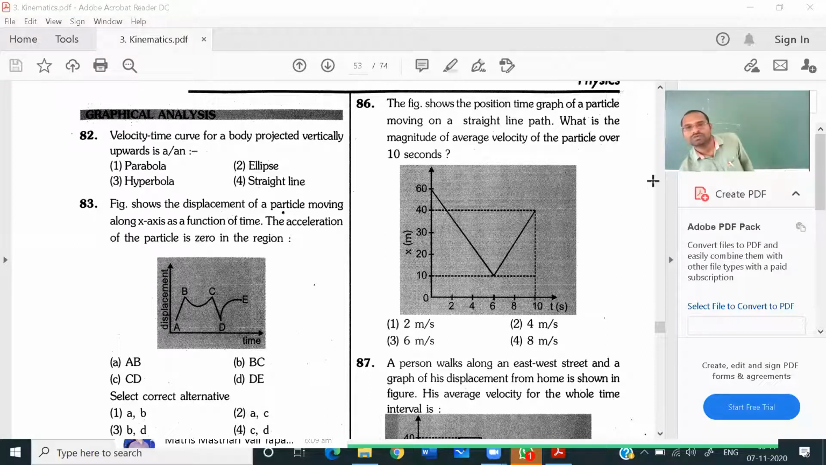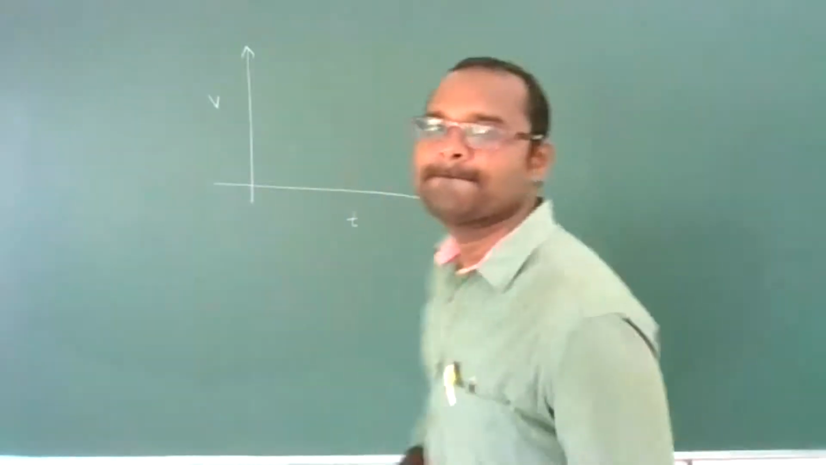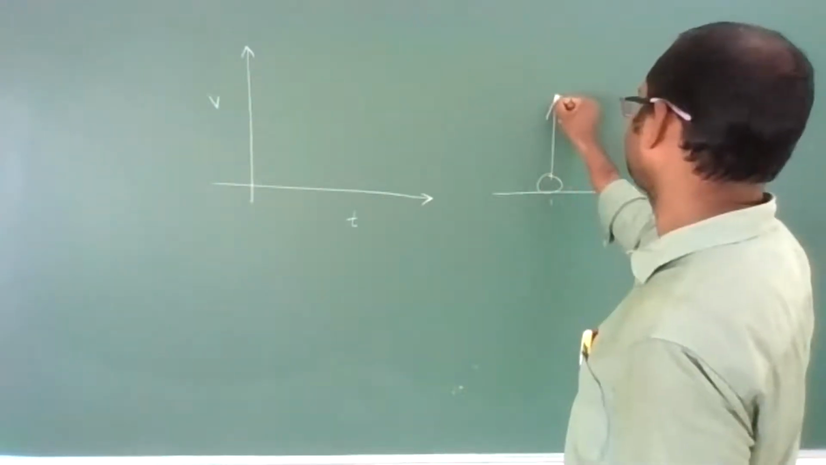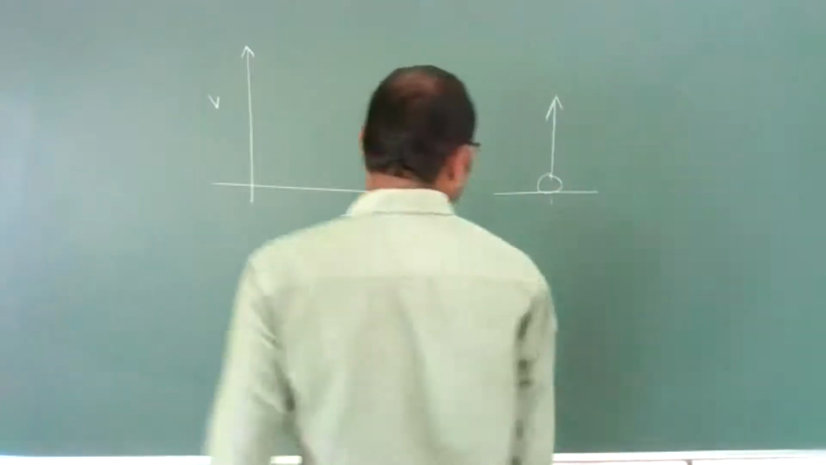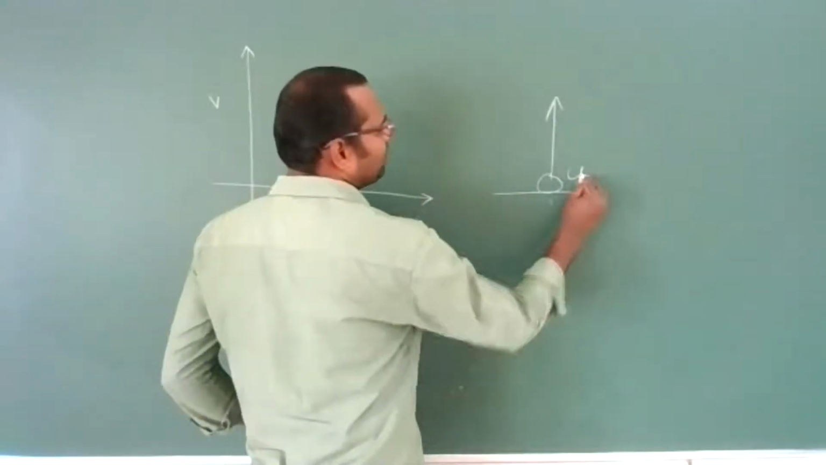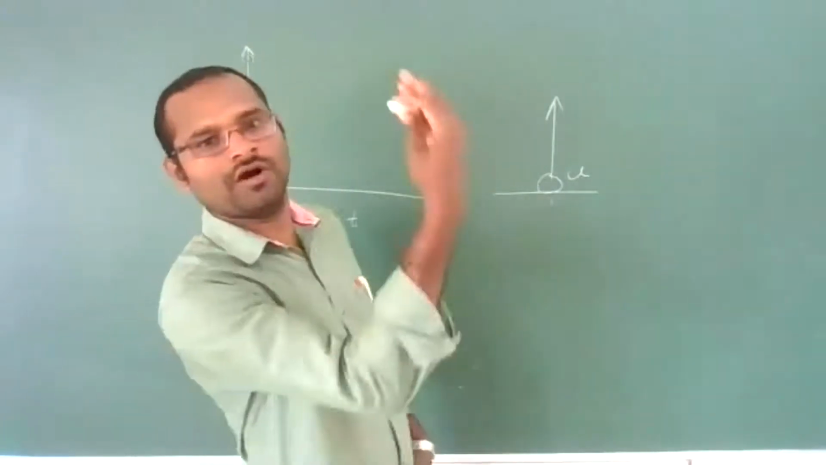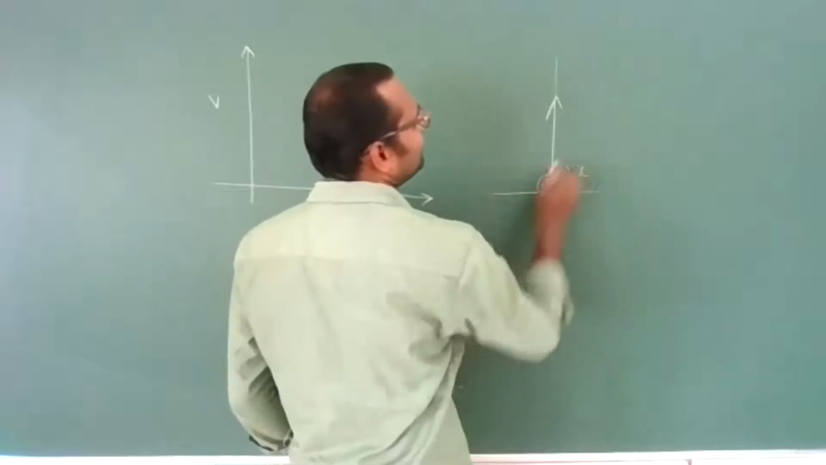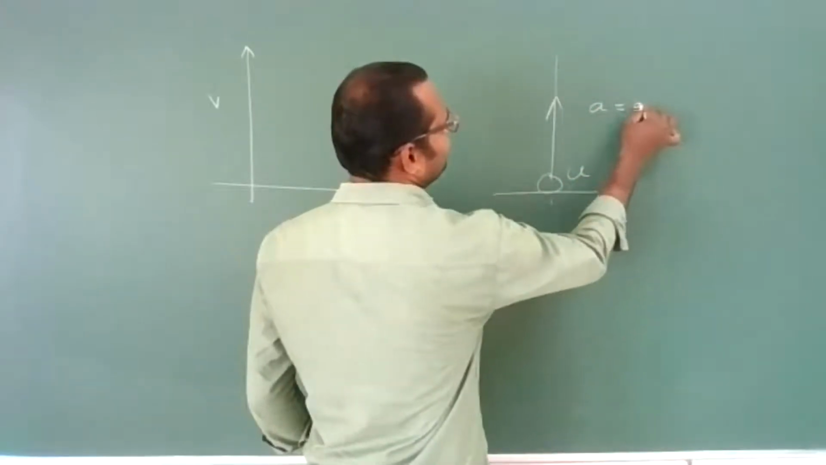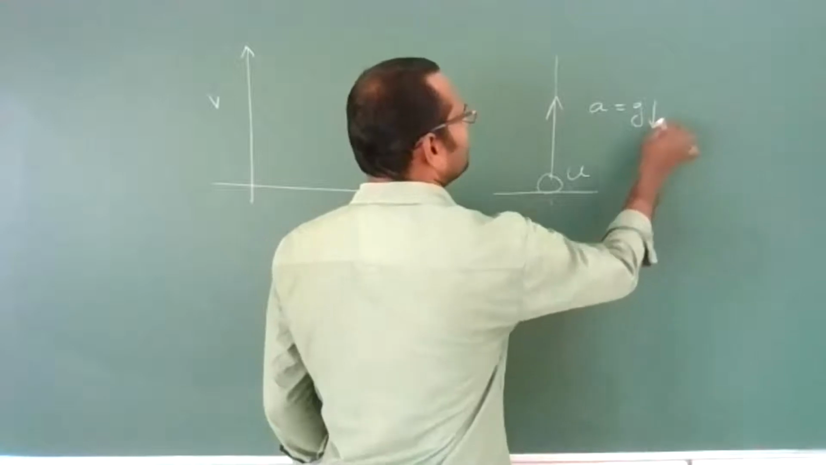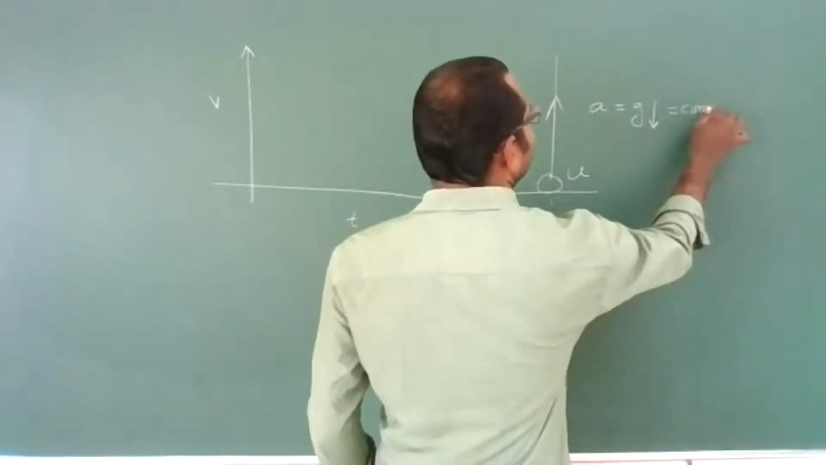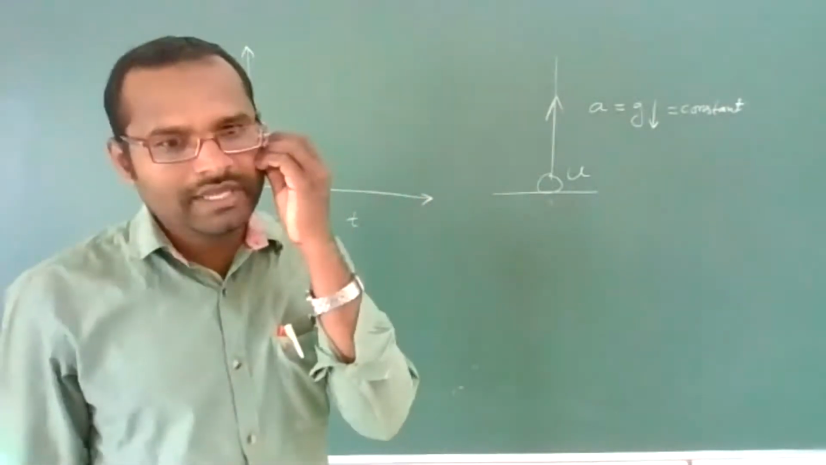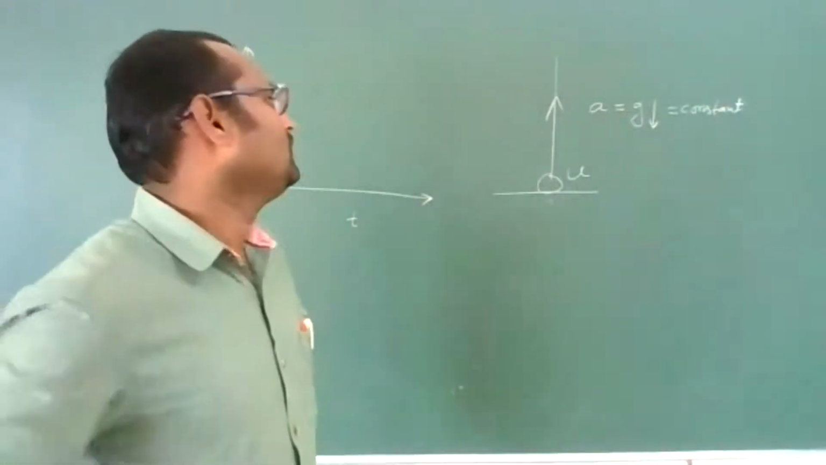So if you project a body like this, you have to give some initial velocity. Then only it will go up. Then why is it going up? Some acceleration will act. That is acceleration due to gravity in downward direction, and that too is constant. Correct? Okay? Yes, it is constant.